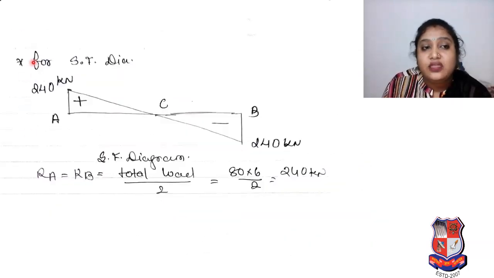Now we have to draw the shear force diagram. So the reactions we require, we already calculated very initially. So RA is equal to RB is equal to total load by 2, that we did. So your total load 80 into 6 by 2, so it is 240 kilonewton. So this is your shear force diagram for the given beam in simply supported form.